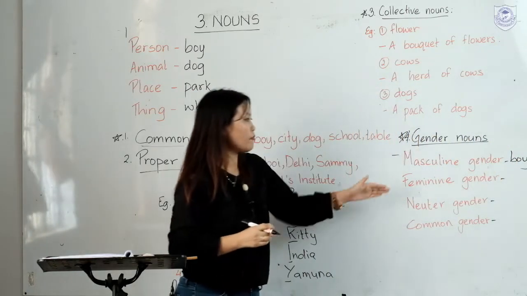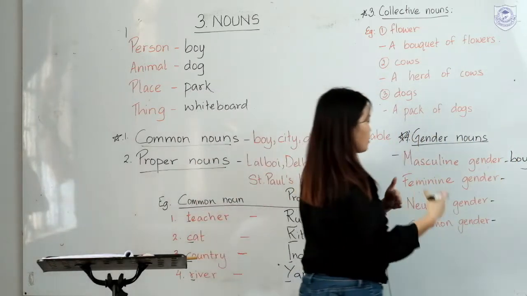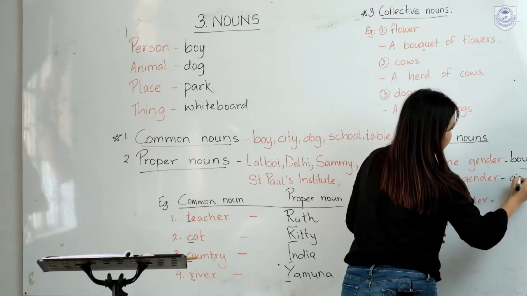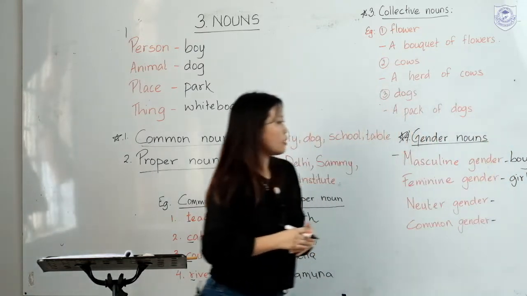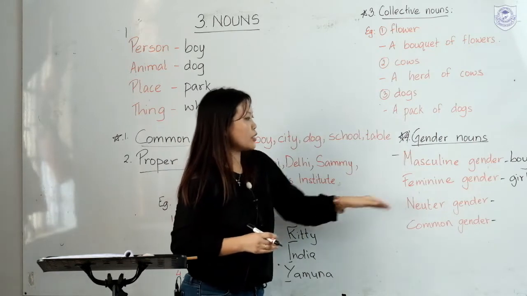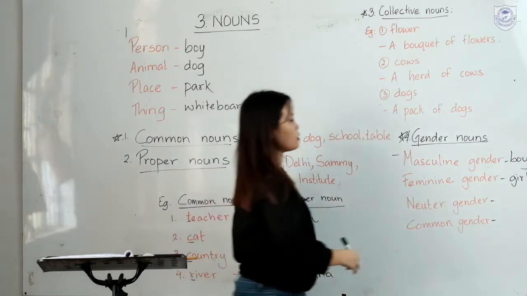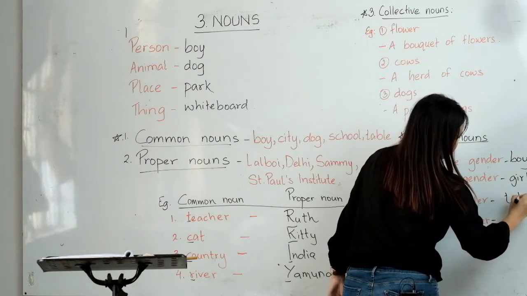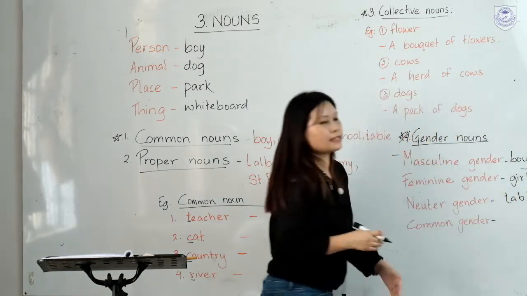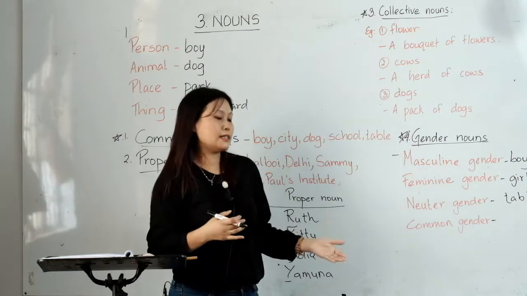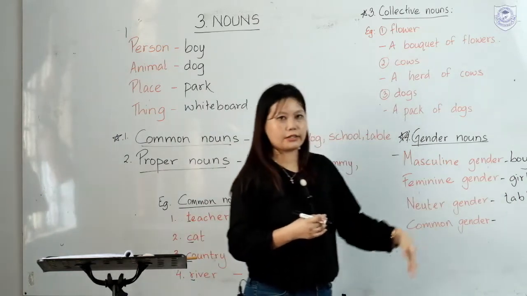When we are talking about feminine gender, it is the female, that is girl. And then when we say neuter gender, we are talking about the non-living things. For example, table.